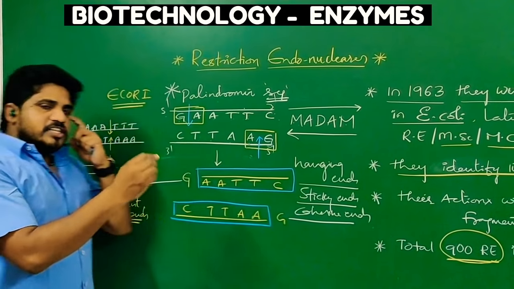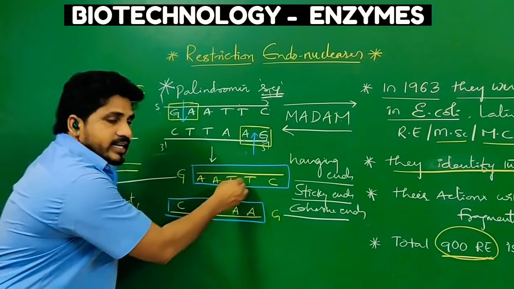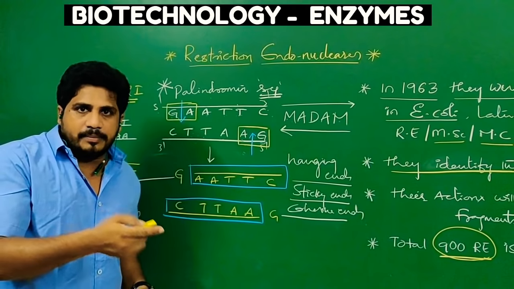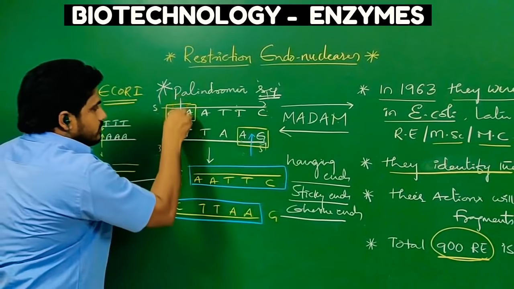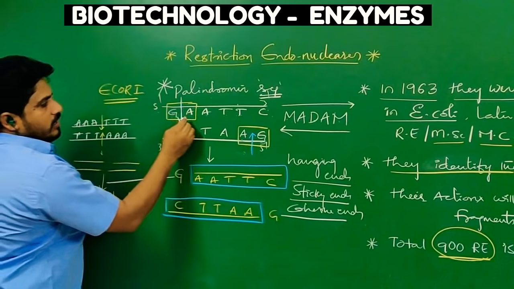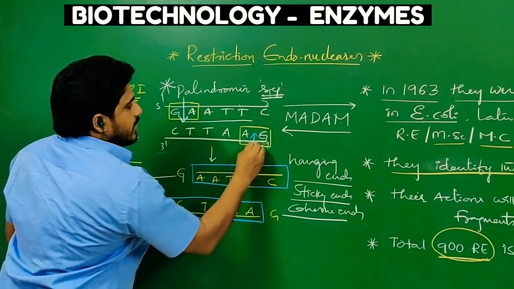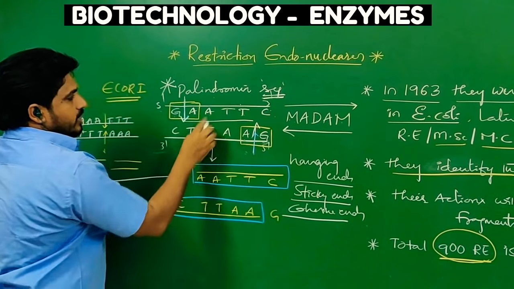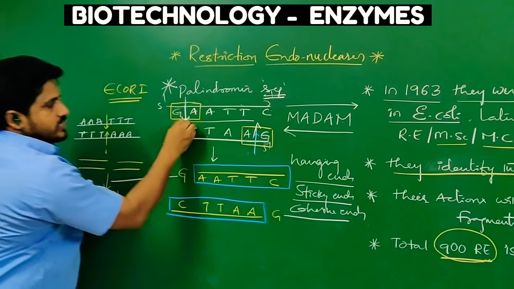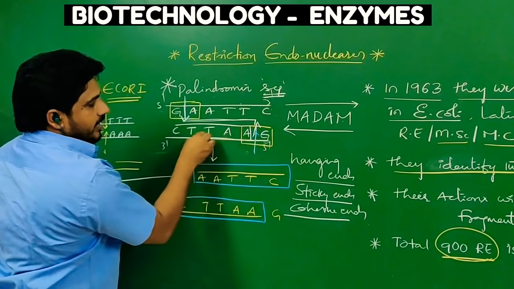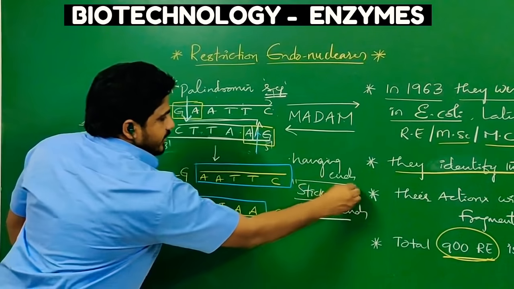But the action of a restriction endonuclease enzyme that results in sticky ends, nothing but hanging ends, means they will cut the phosphodiester bond here and all hydrogen bonds here as well as the phosphodiester bond here. Then no two equal ends will come. This will be hanging and this will be hanging. The hanging ends are called sticky ends.